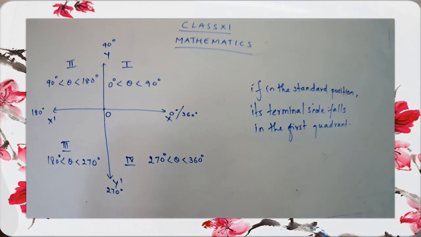Now we are going to start with our exercise 3.1. So give a heading, exercise 3.1, and take the first question. Identify the quadrant in which an angle of each given measure lies.